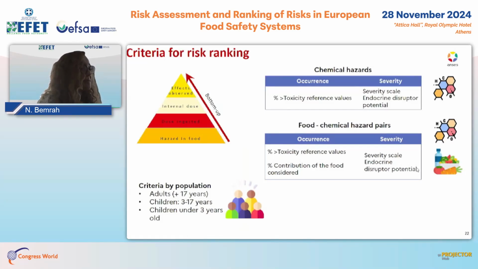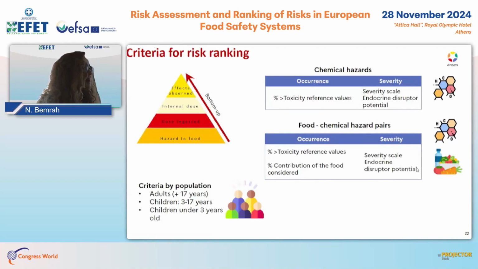Regarding the prioritization criteria, we adopted two different approaches for the two types of hazards. For chemical hazards, an ascending approach is used, meaning from the hazard to the observed effect.